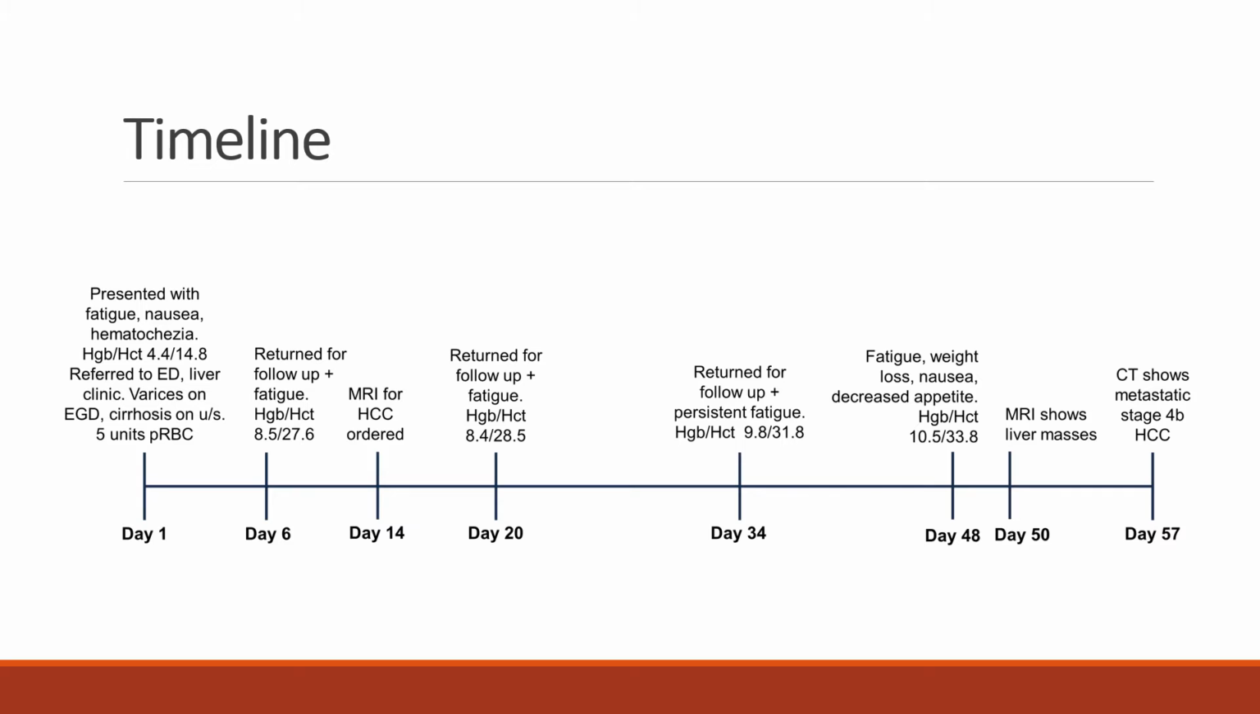This is the time course for our patient. On day 1, he presented with fatigue, nausea, hematochezia, low hemoglobin, and hematocrit, and was referred to the ED and liver clinic. He returned for follow-up on days 6, 20, 34, and 48 with improved hemoglobin and hematocrit, but persistent fatigue and weight loss. On day 57, CT showed metastatic stage 4B HCC.